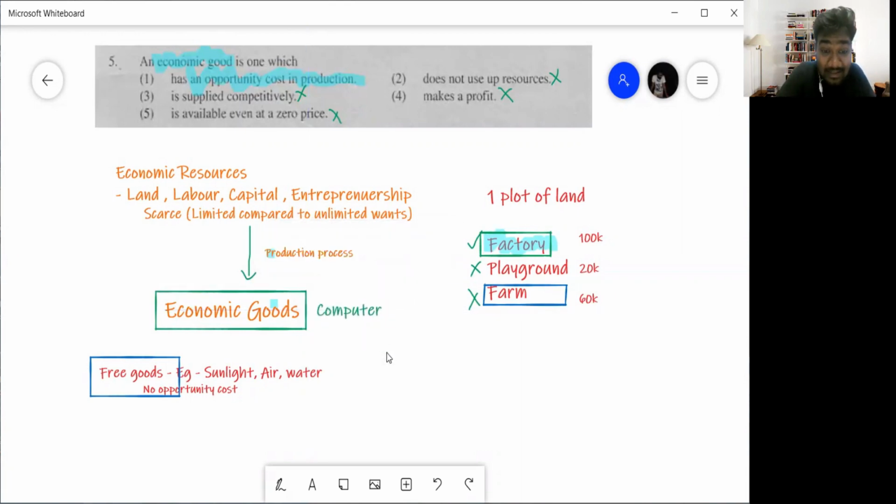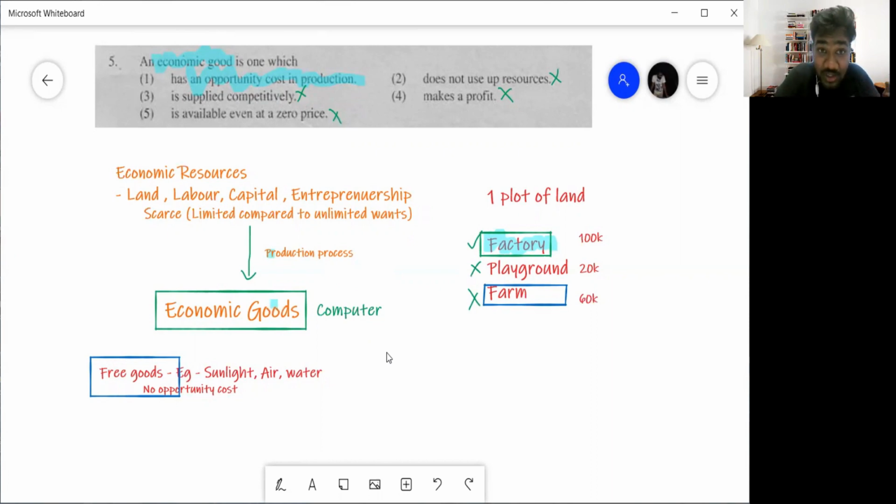So then, to produce this computer, they would have used some land, labor, capital, entrepreneurship, right? Now, those land, labor, capital, entrepreneurship could have been used to produce something else, no? But the economy used their land, labor, capital, entrepreneurship to produce this computer or the mobile phone you're on right now. Instead, they could have produced something else. They could have produced, let's say, a machine. They could have produced, let's say, a TV. So there is an opportunity cost because you are foregoing that to get this.